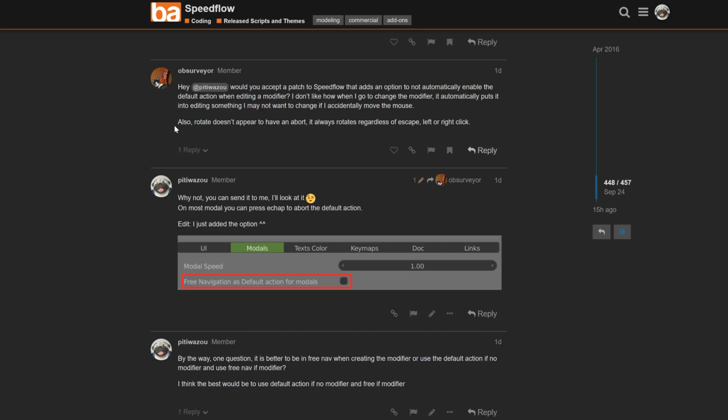His idea was to, if you have a modifier, go in free navigation mode to avoid editing everything. For example, if you have a bevel, you launch the modal, you will be in free navigation mode. Like that, you will not change the setting you don't want. I will show you this.